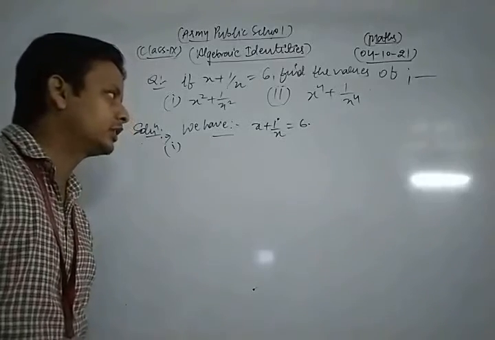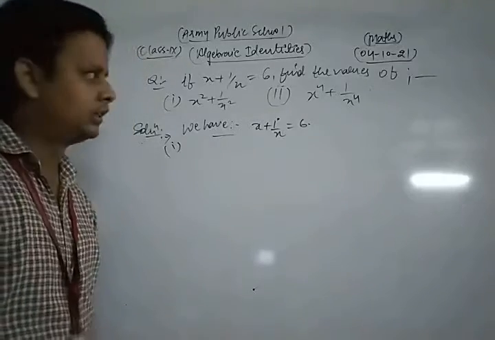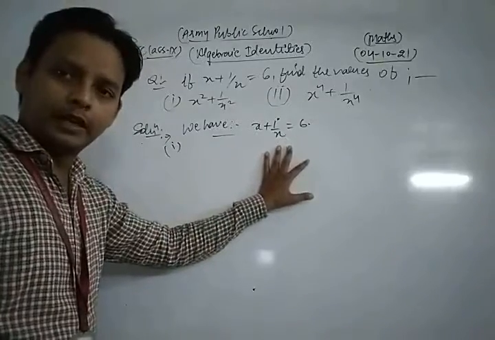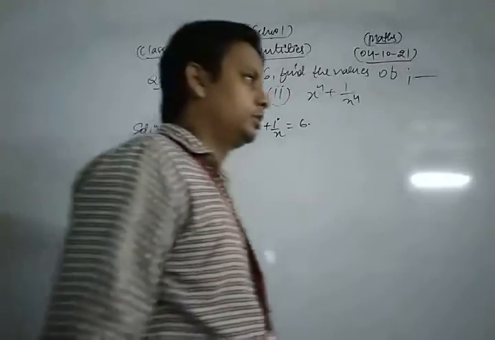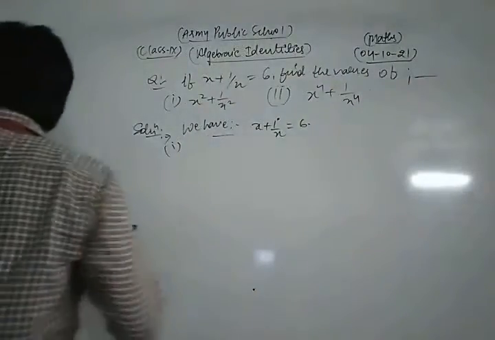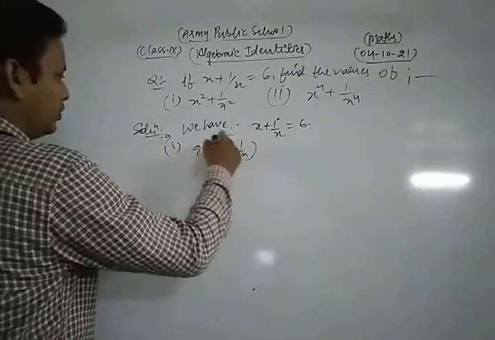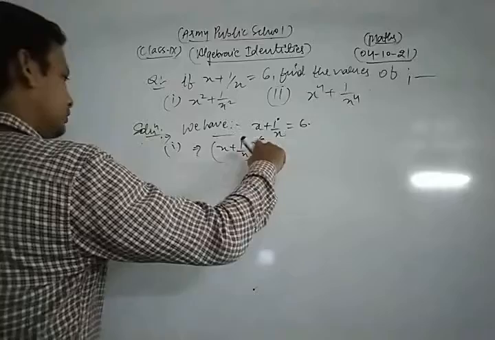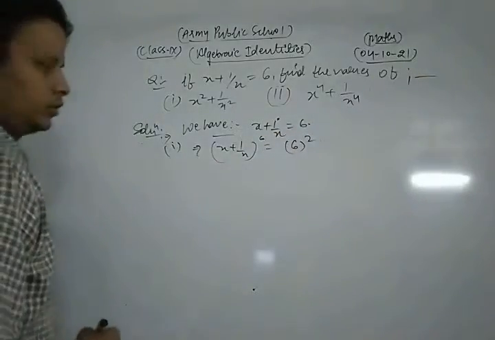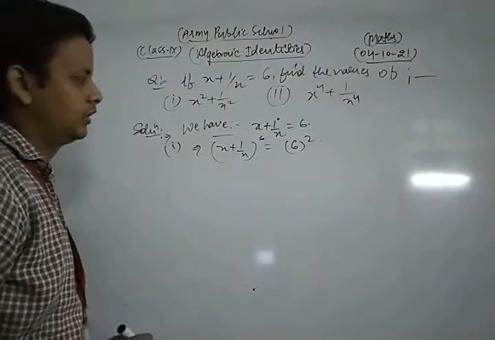Dear student, we just square both sides of the given expression. So we get x plus 1 upon x whole square is equal to 6 square. Okay.